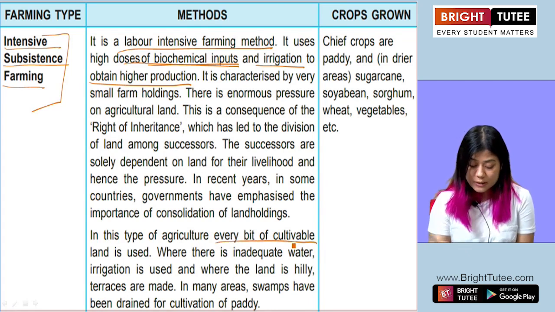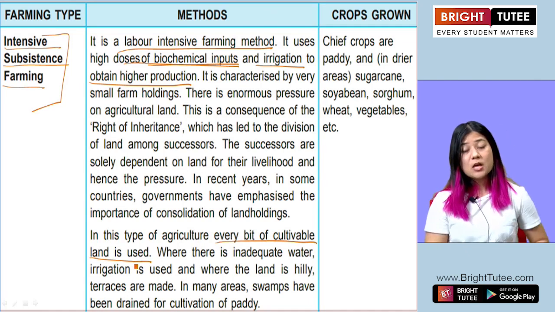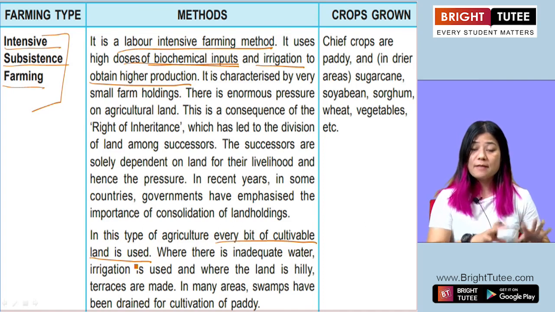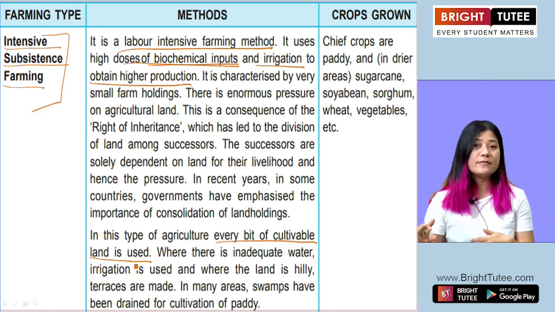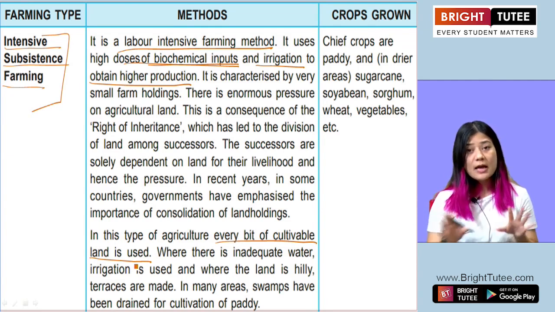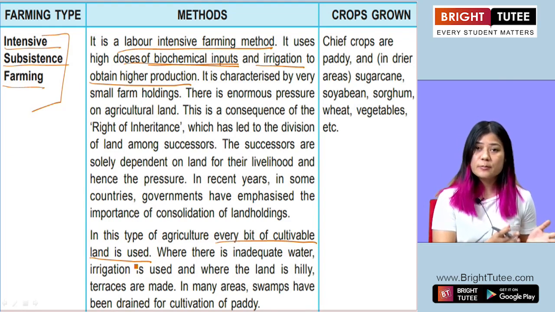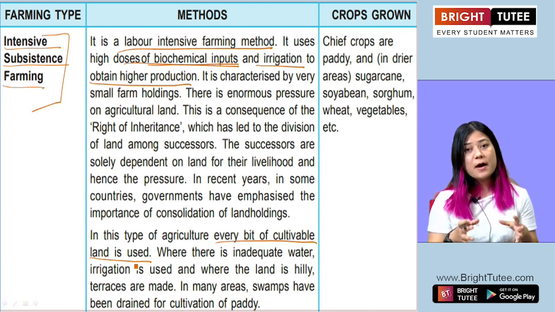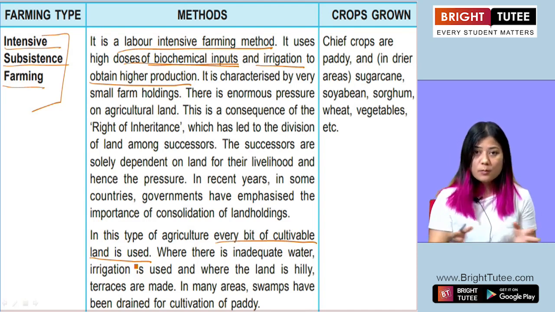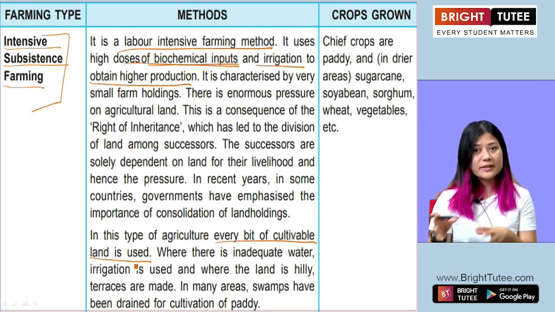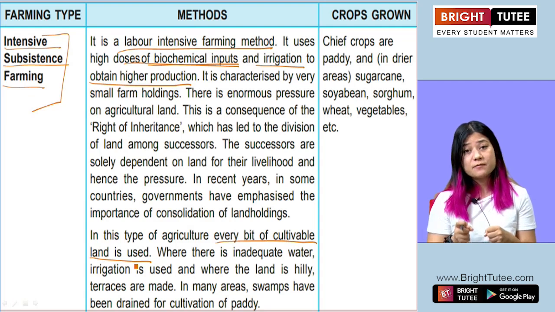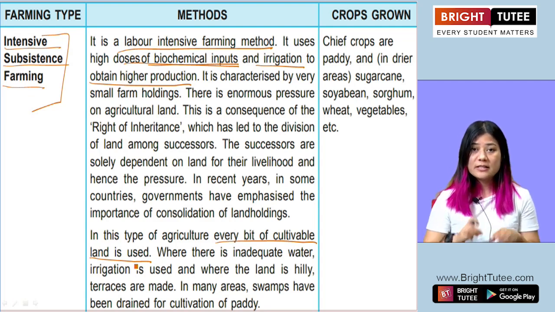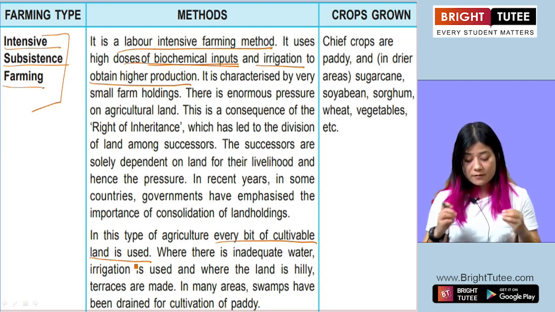Now in this kind of farming, every bit of cultivable land is used. The farmers make sure that every bit of land is used for farming. They do not leave any land. Like in slash and burn farming, the farmers would only use a small plot of land, right? And the rest they would not bother to cultivate. But here in intensive subsistence farming, the farmers make sure that they use every bit of land available.